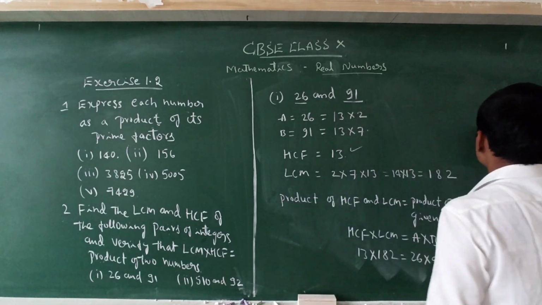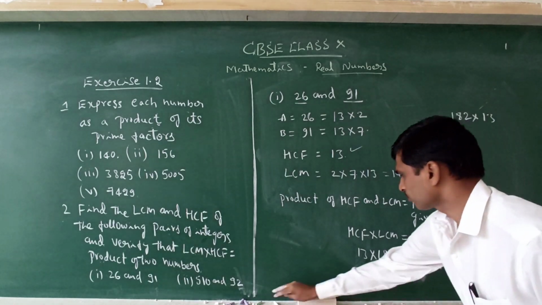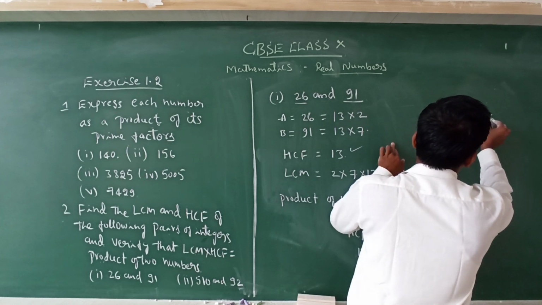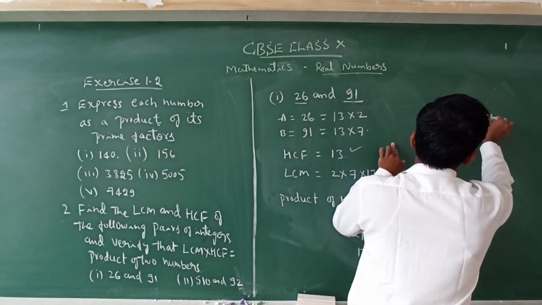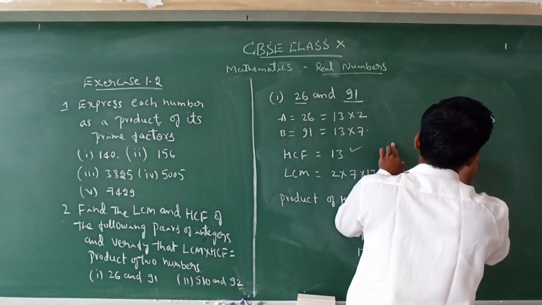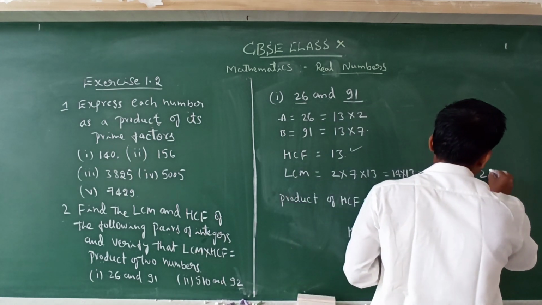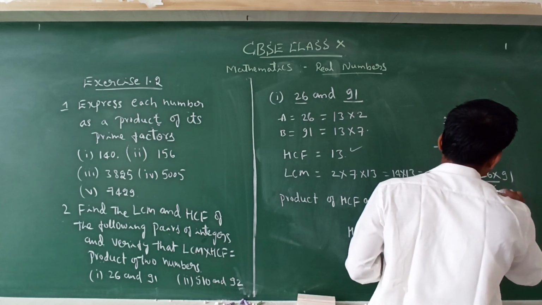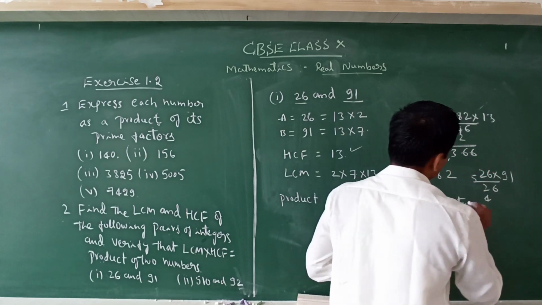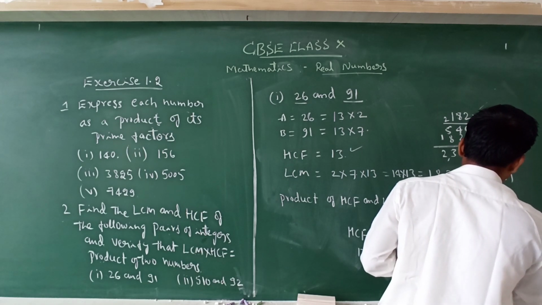Let us multiply: 13 into 182 is 2366. Now check the other one: 26 into 91 is also 2366.